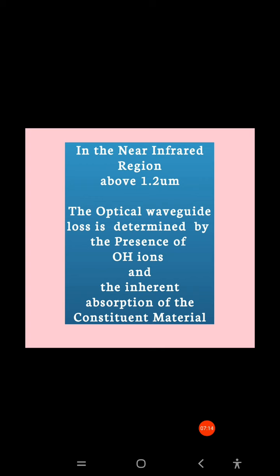So the optical waveguide loss is determined by the presence of OH ions and the inherent absorption of the constituent materials. It is above 1.2 micrometers in the near infrared, that is the IR region.